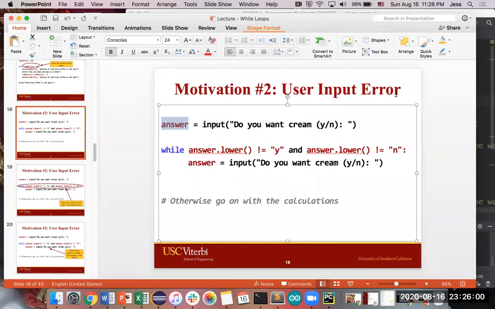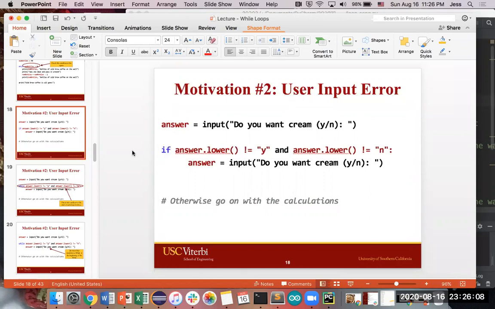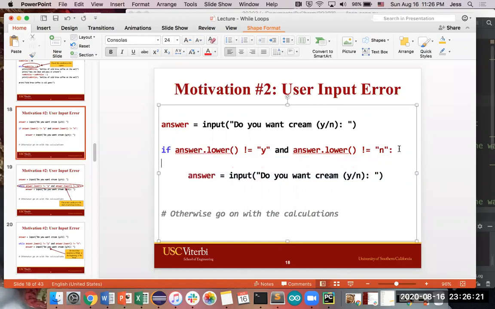If we were just coding this like we have been doing so far, and we're just doing one check, we would have something like: if the answer is not a Y and the answer is not an N, sorry, I'm going to type a little on the fly here, we're going to print, sorry, incorrect.